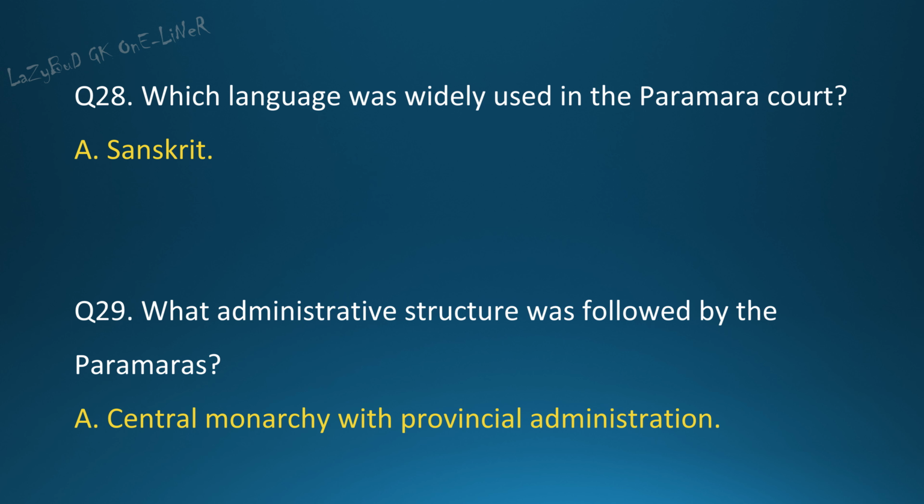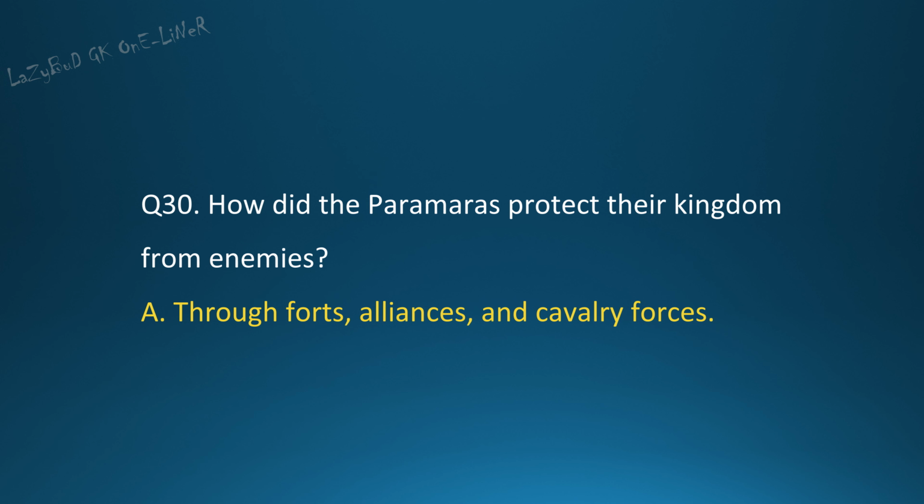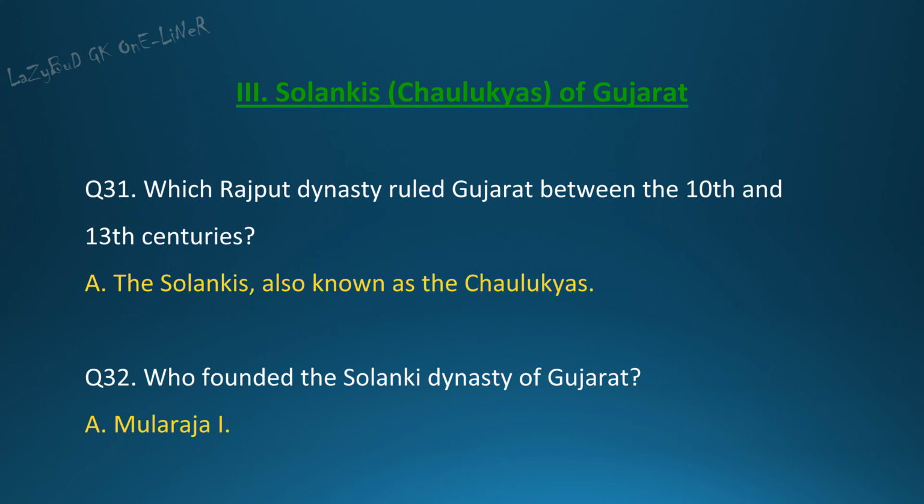Answer: central monarchy with provincial administration. Question 30. How did the Paramaras protect their kingdom from enemies? Answer: through forts, alliances, and cavalry forces. Section 3. Solankis, Chaulukyas, of Gujarat.